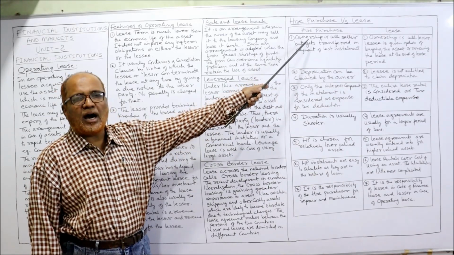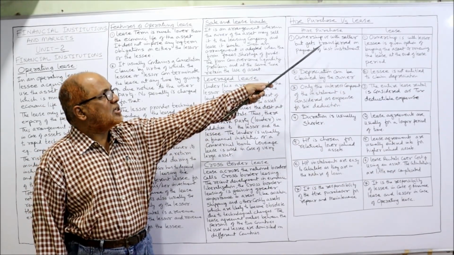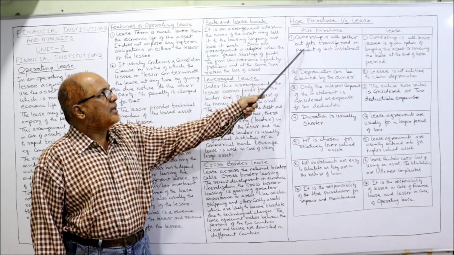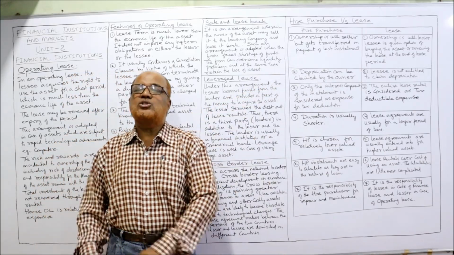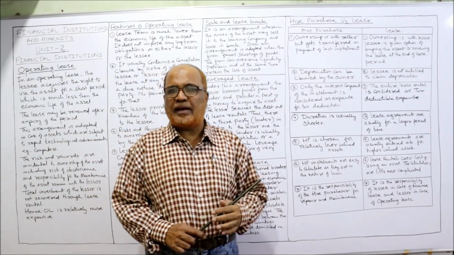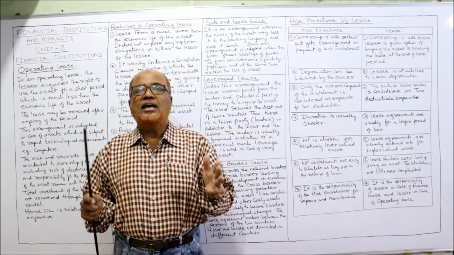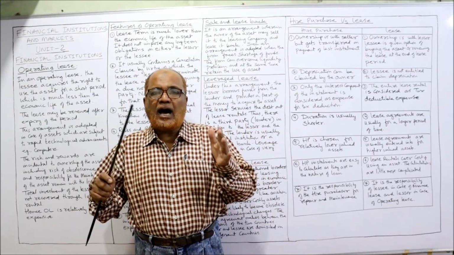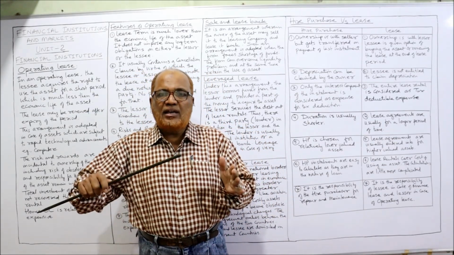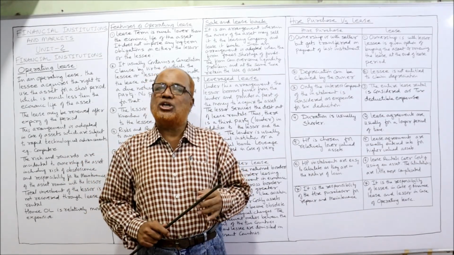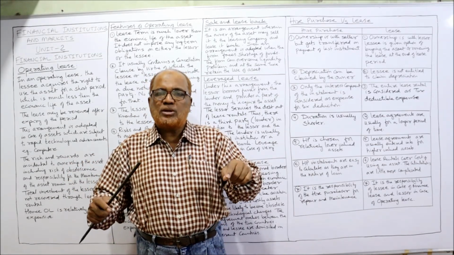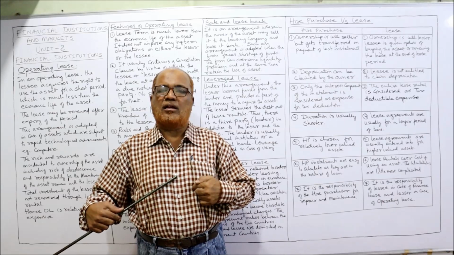First of all, in hire purchase, the ownership is with the seller but gets transferred on payment of the last installment. Already in the last video, I explained that in the hire purchase system, the hire vendor will give the asset to the hire purchaser. The ownership lies with the hire vendor.